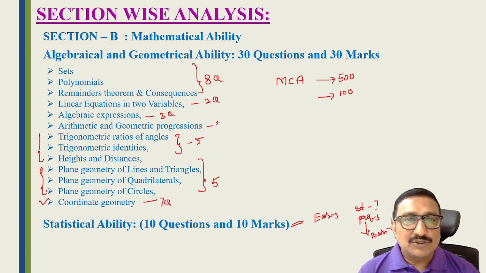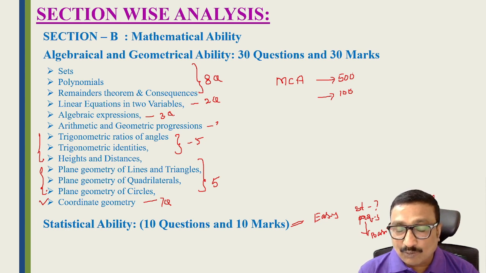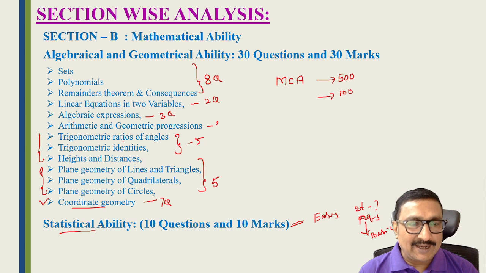Okay friends, so this is the Part B section. Part B is the core area of ICET. If you want more marks or a good rank, first concentrate on Part B. Part B has 3 sections: the first is arithmetic ability, the second is algebraical and geometrical ability, and the third is statistical ability. So concentrate on statistics, coordinate geometry and heights and distances, friends.